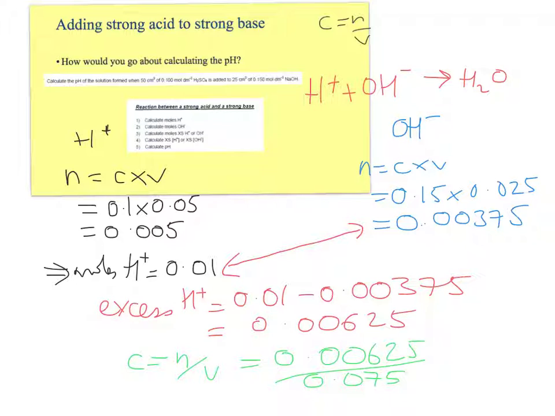So that comes out at 0.0833. If you take the negative log of that, your pH, sorry it's looking very messy now, is going to be 1.08.